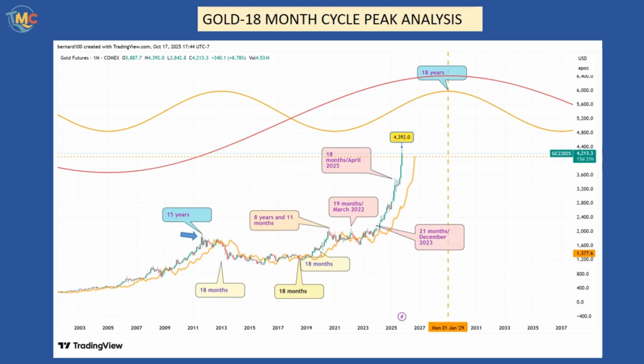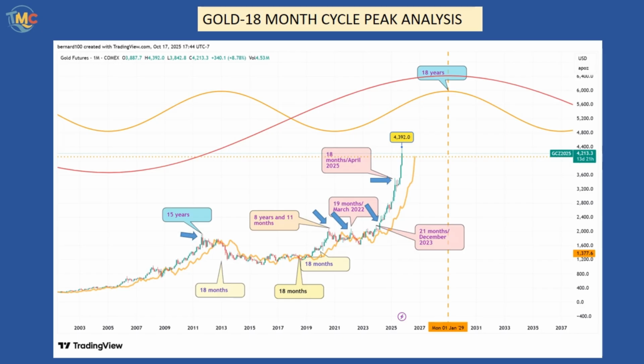The next peak formed in August 2020, exactly 8 years and 11 months later, almost 9 years. From the August 2020 peak, using the monthly scale, the next peak occurred in March 2022 at $2,078. This cycle was 19 months long. The next one was in December 2023 with a $2,152 high, 21 months long. And the last 18-month cycle of this 54-month cycle was in April 2025 with $3,509.